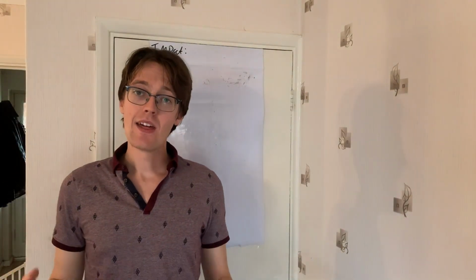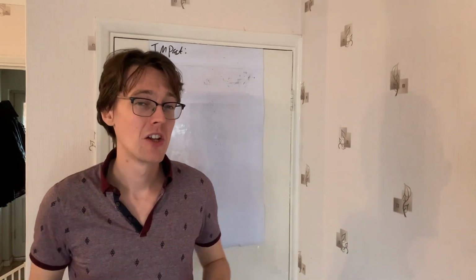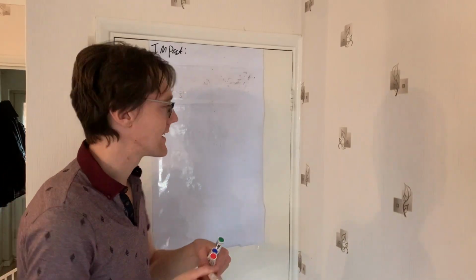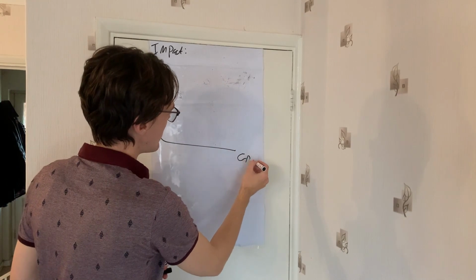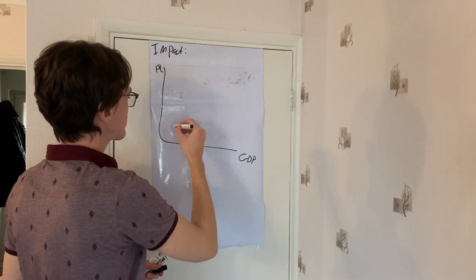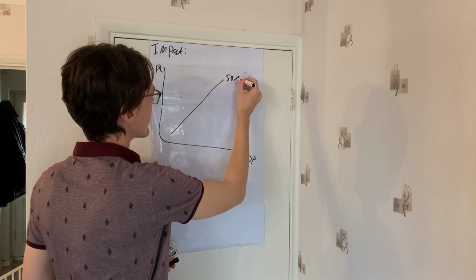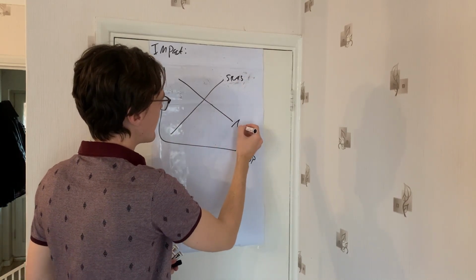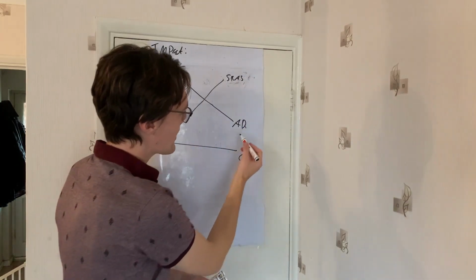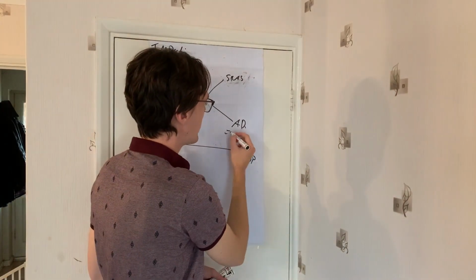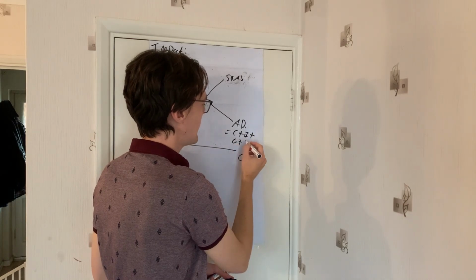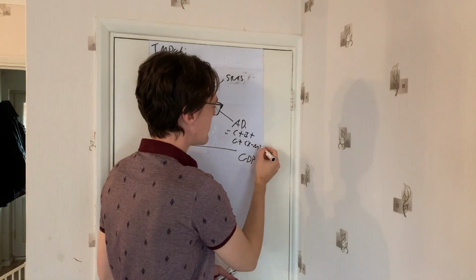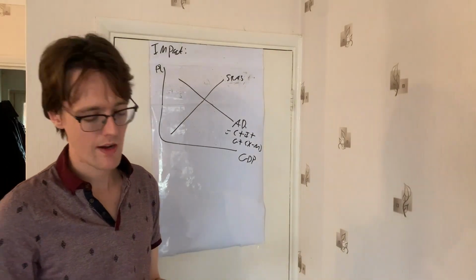If we say then that the large majority of people are probably going to use this money for consumption when they get this additional income, that's going to have a strange effect. Because again, if we now look in the short run, GDP and price levels, we have short run aggregate supply now, and we have AD here. We know that as a component of AD, we have consumption plus investment plus government spending plus the function of X minus M, which is exports minus imports, so our trade balance.